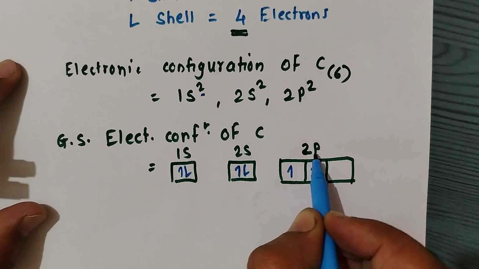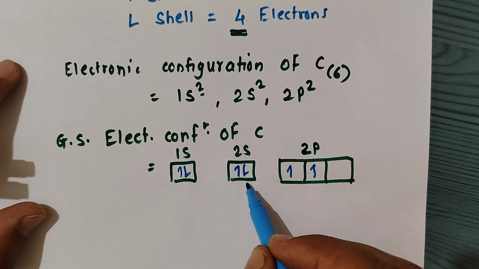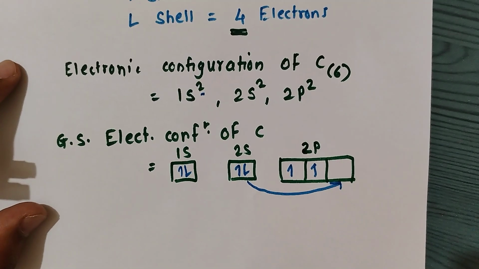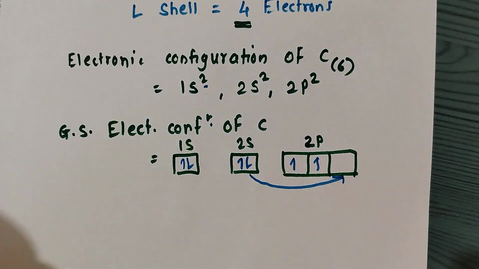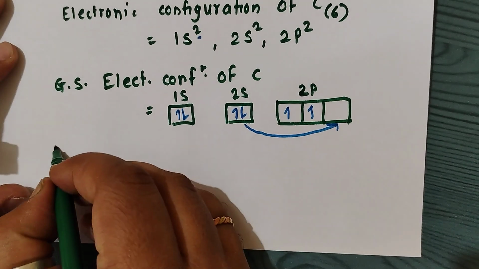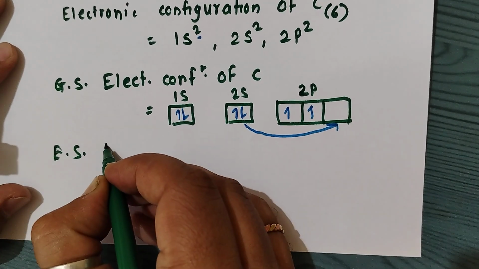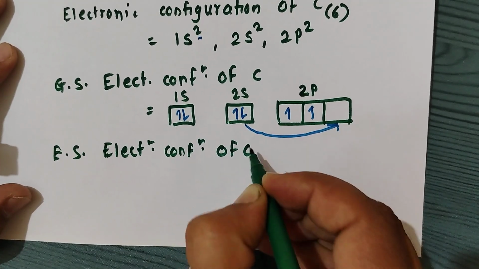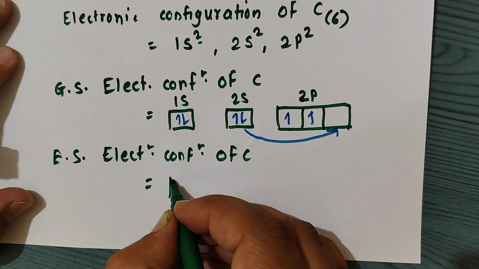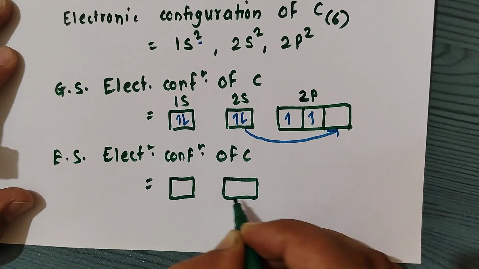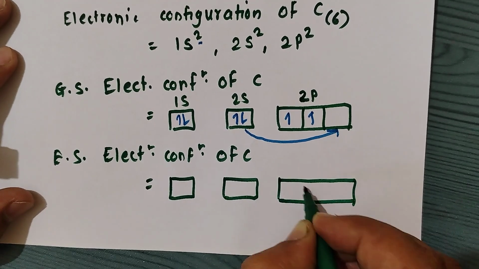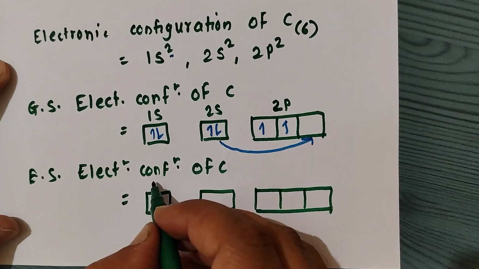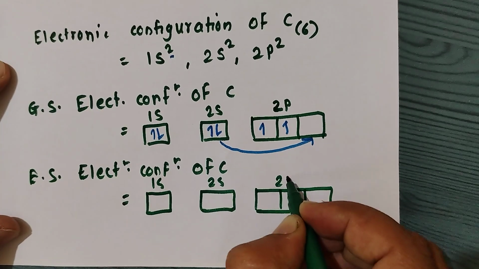But these are in the outer shell, means an electron can be excited to the outer orbital. When we write the excited state electronic configuration of carbon, we can see 1s, 2s, 2p.